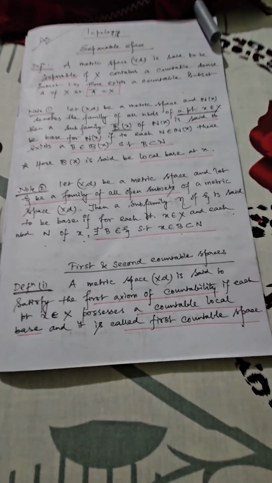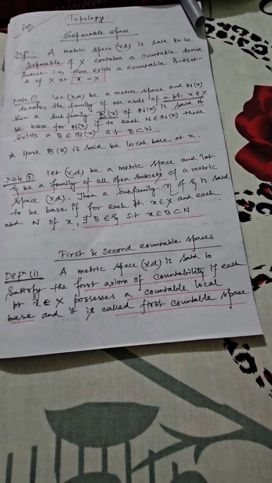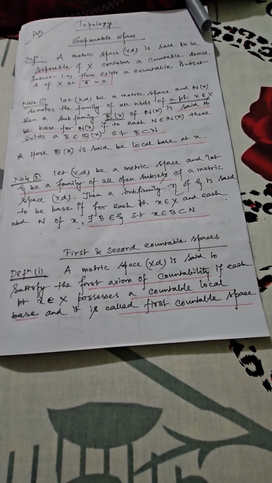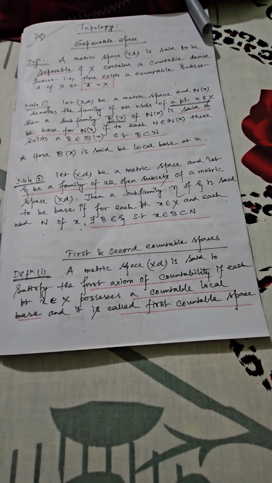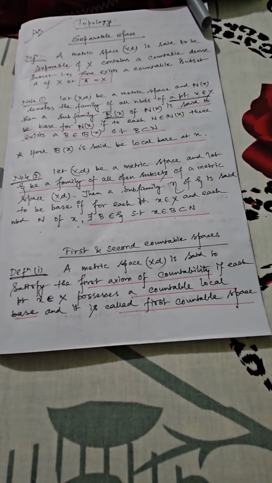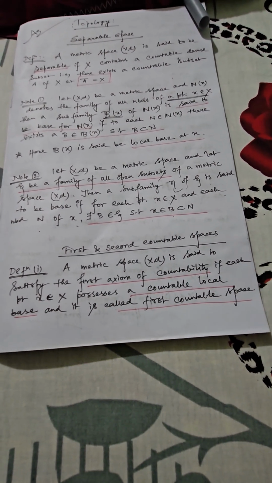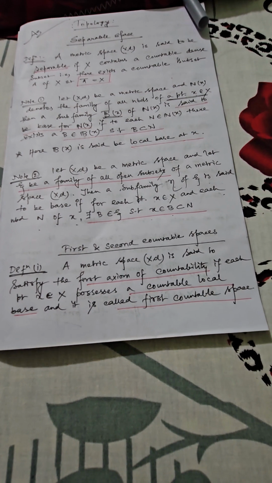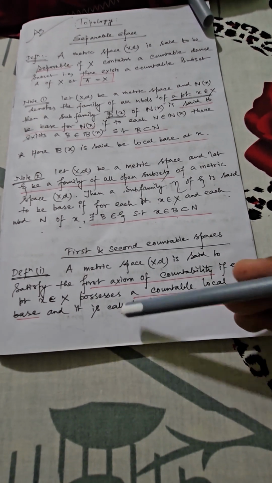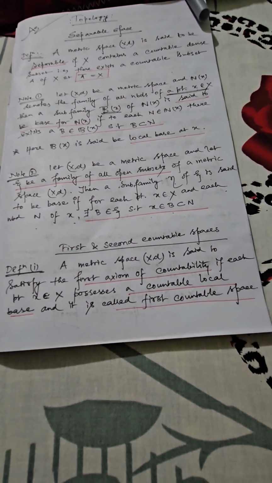Now here we have another two important definitions. The first definition is first countable space, and the second definition deals with second countable space. Whenever you are considering a metric space (X, d), it will be said to satisfy the first axiom of countability, or simply a first countable space, provided for any point small x belonging to capital X, it contains a countable local base.